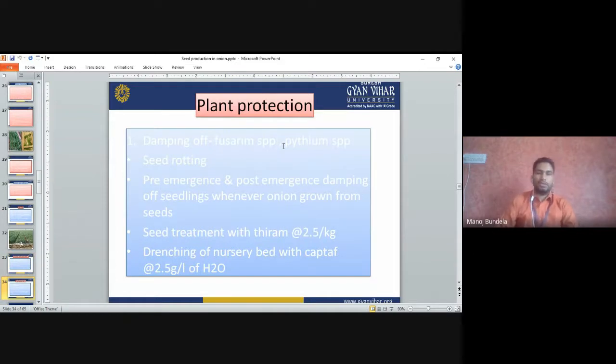So hand weeding is also important. That is one hand weeding when the bulb will start development. Bulb development will start.